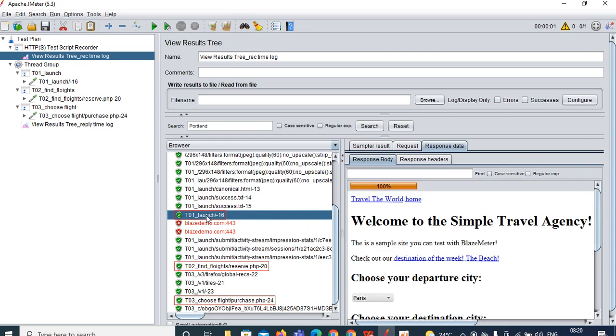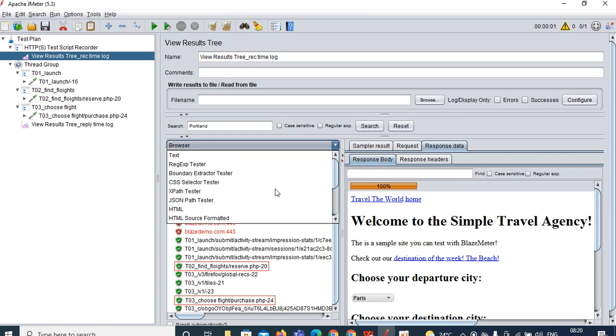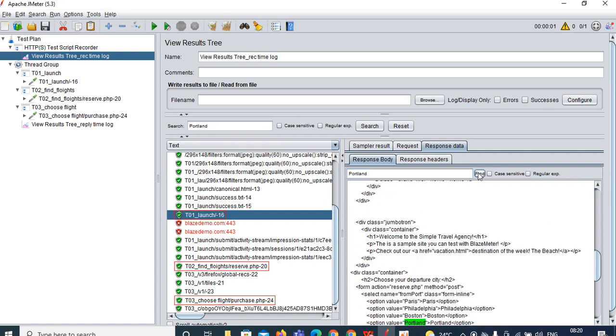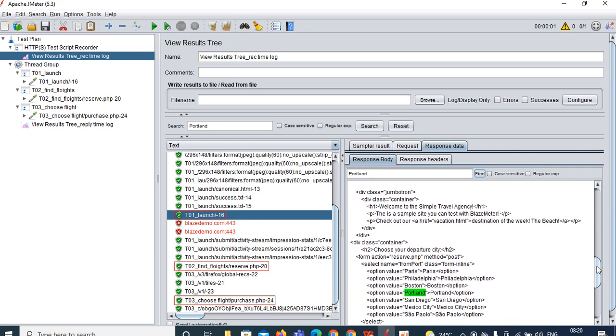So click on that first box. Okay, click on the response data, click on the response body. Here we have been enabled the browser. Instead of the browser, go with text. Okay, I am choosing text. Okay, so now search for your Portland in the response body. Okay, click on the find. See, so you are getting the Portland over here.